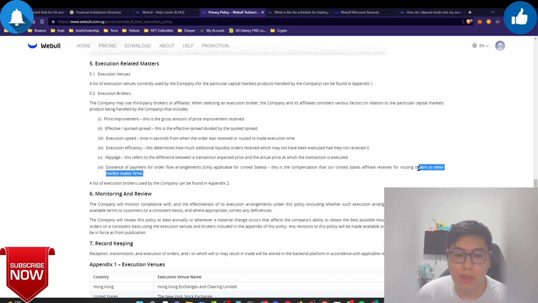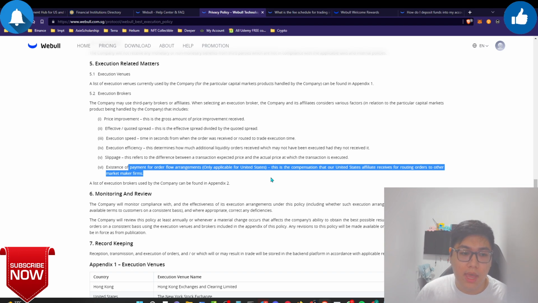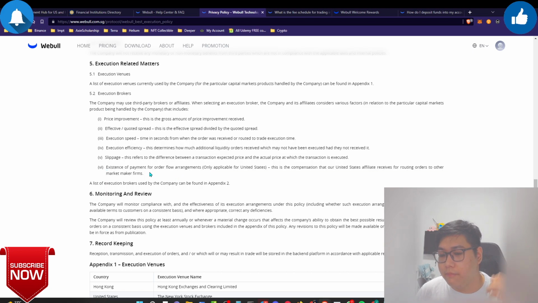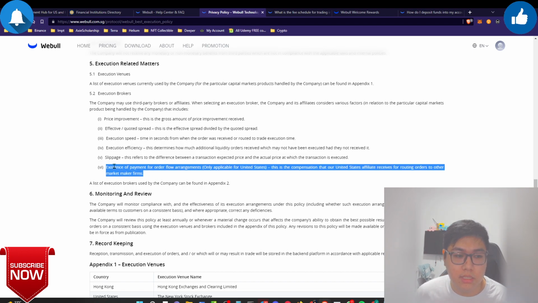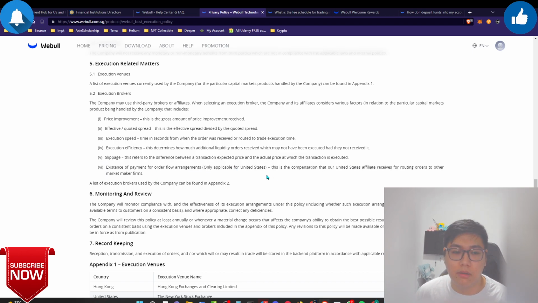How do I put it in a comparison? It's very simple to understand. Let's say you head over to some exchange that charges you a commission fee, and you look at the price of, best example, Apple. Apple at the high exchange fee platform is offering at maybe $100, for example. And let's say you head over to WeBull and start trading, and you look at the Apple stock, it is going to cost you slightly higher to buy, maybe $102.